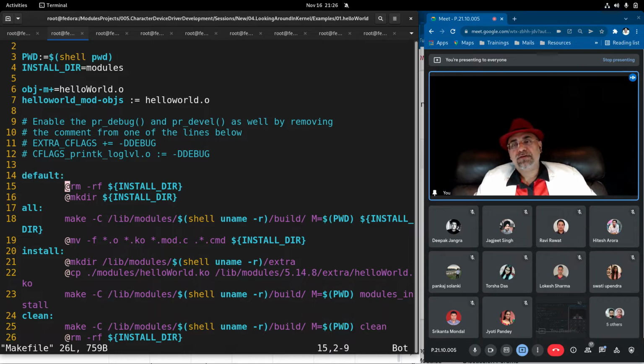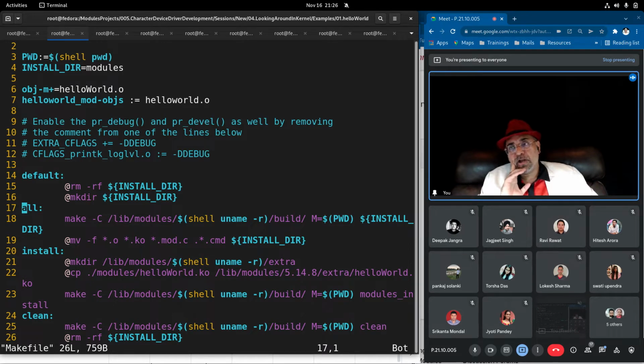In the default, what I have done is I am removing the previously kept install directory modules directory and recreating the install directory, so that when the kernel make file will build the kernel modules, those kernel modules will come down back to your present working directory, and then inside the present working directory it will find the modules directory, and the modules directory should be empty, in which it will flood it again with the newly built modules. Therefore, I removed and created the fresh directory. If it was not present there, then it will ignore it.